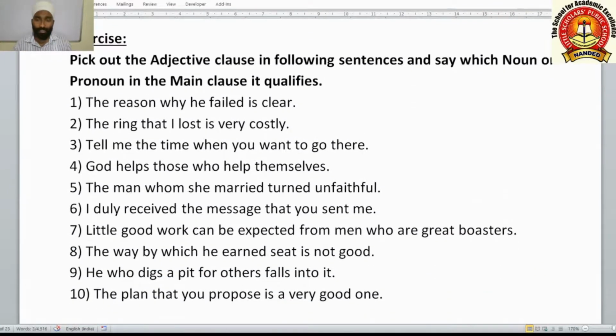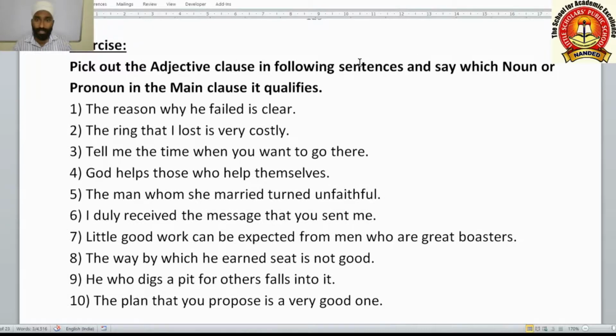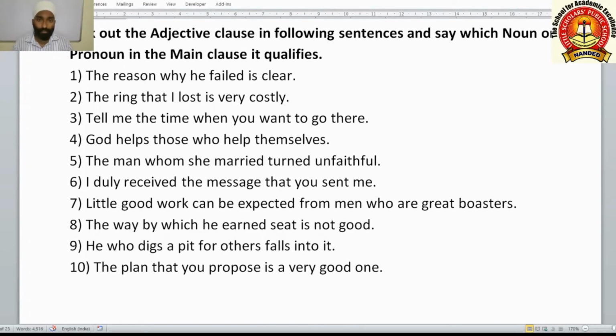Now it is time for an exercise. I am giving you 10 sentences in which you have to pick out the adjective clause and say which noun or pronoun in the main clause it qualifies. An adjective clause qualifies means it describes a noun or pronoun in the main clause. So you have to underline the adjective clause, as well as tell which noun or pronoun it qualifies or defines. So this is how the exercise is. If you have any doubts, you can ask.